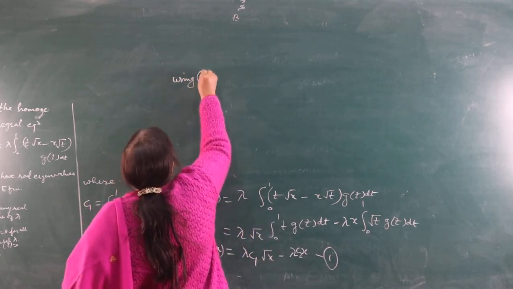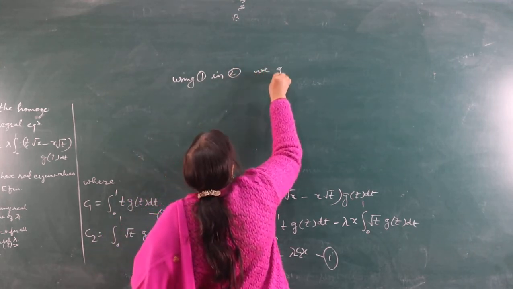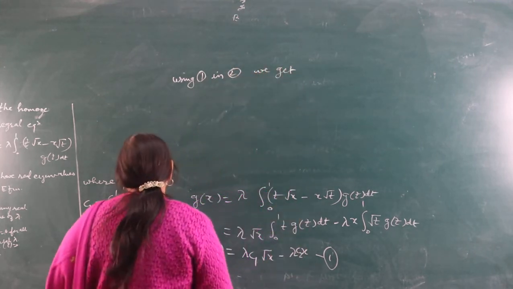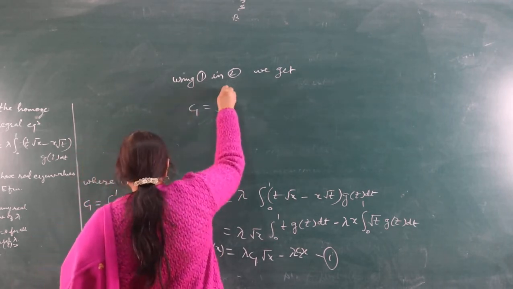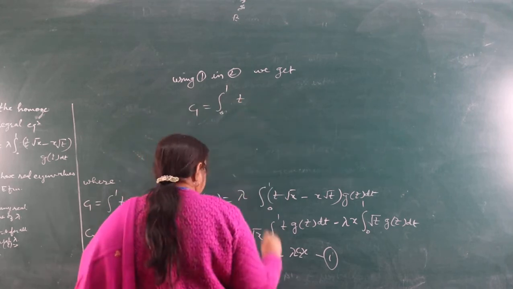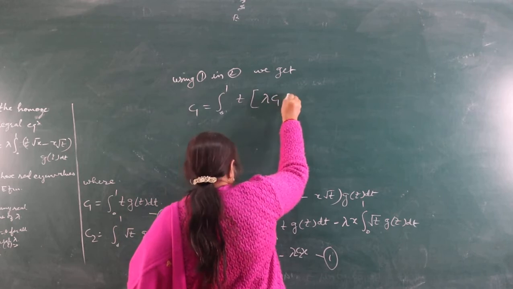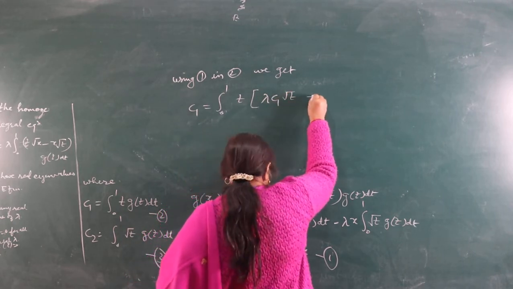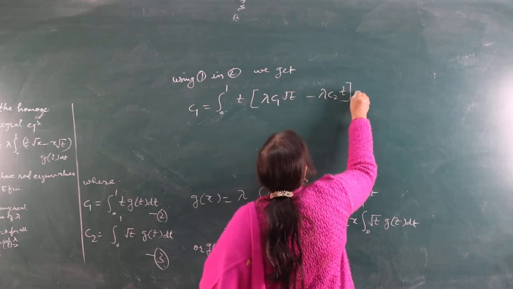Using first and second, we get c1 = ∫ from 0 to 1 of t (λ c1 √t − λ c2 t) dt.